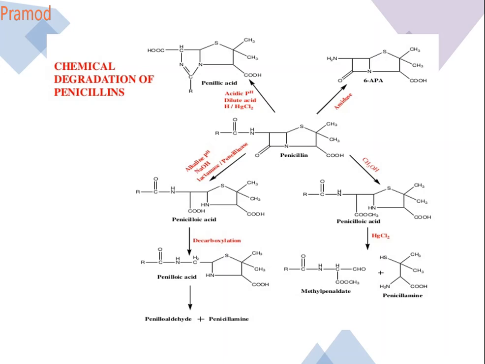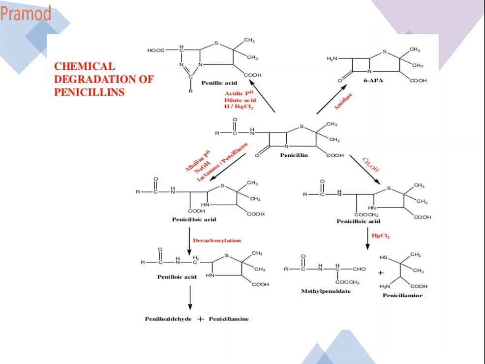First, draw the structure of penicillin. It contains a double bond O, N, beta-lactam, thiazolidine ring, dimethyl, NH, which is connected by C double bond O. So this is a penicillin. This is the structure of your basic penicillin. Now let us see what happens to the drugs.